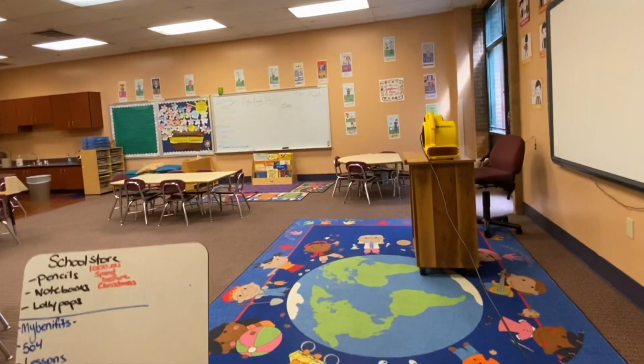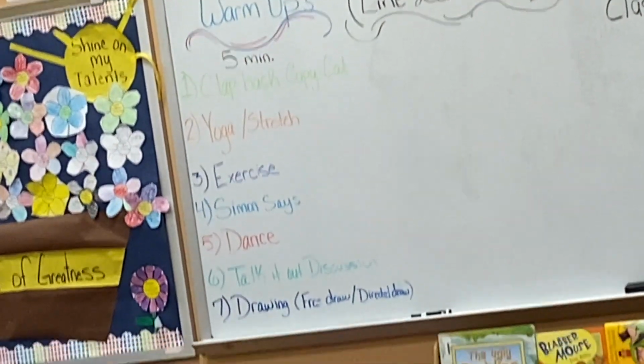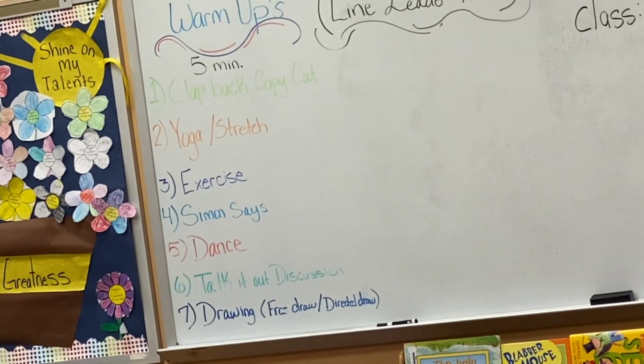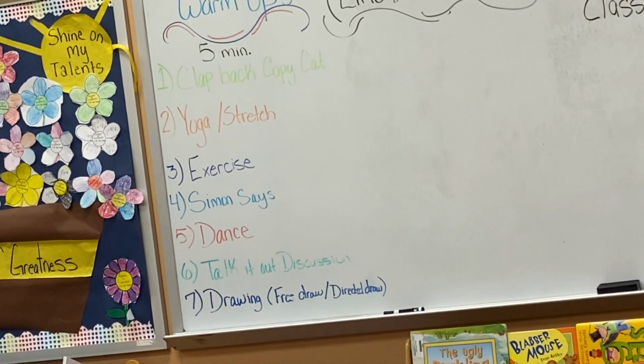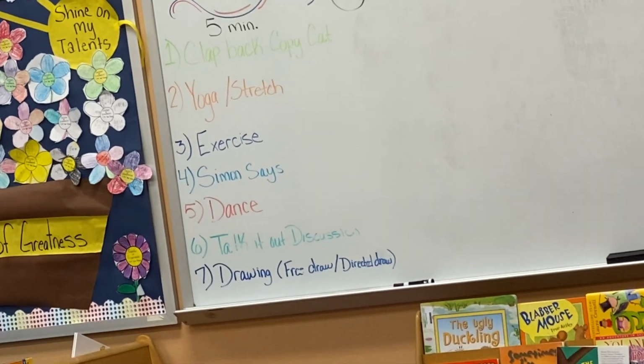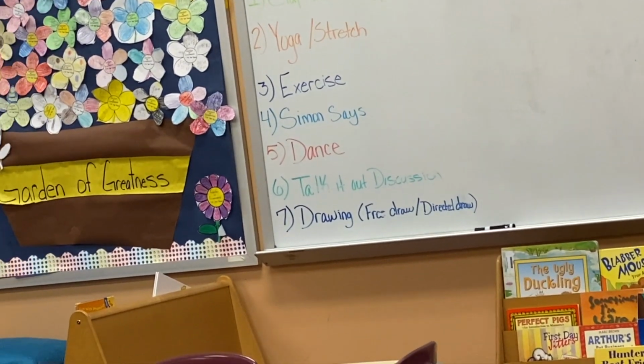So this is the warm-up bowl, and I have the numbers in there. If you look over there on that board, depending on the number that the child pulls out, it will match up with a certain thing. So if they pull out a 3, 3 is exercise, so we'll exercise for 5 minutes. If they pull out a 6, it's a talk-it-out discussion, and we'll do that for 5 minutes, on a topic of my choice.